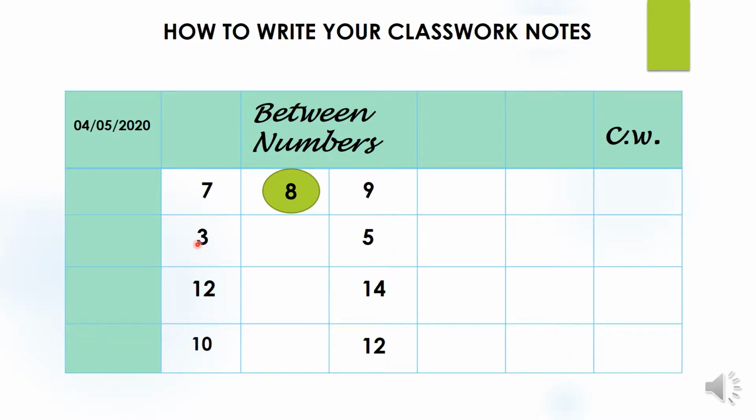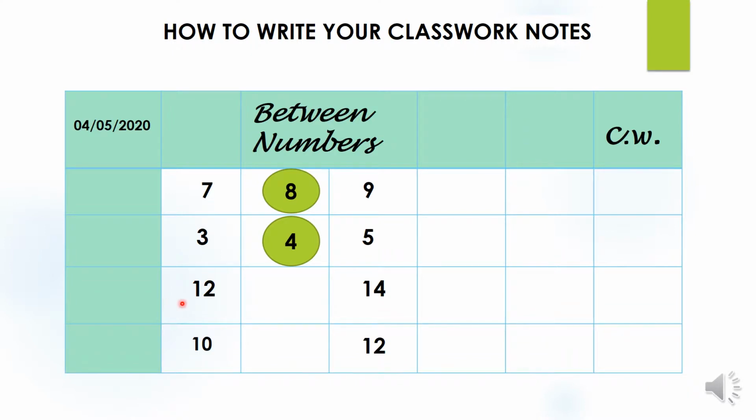Shall we move on to the next one? Yes. What number comes in between 3 and 5? For this, we will count in order to find the answer. 0, 1, 2, 3. Please count one number forward. After 3, 4. After 4, 5. Number 4 comes in between 3 and 5. Moving on to the next one.